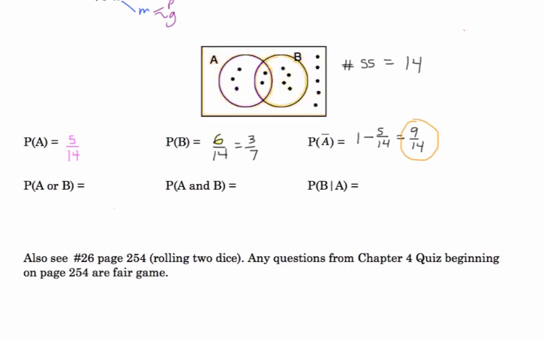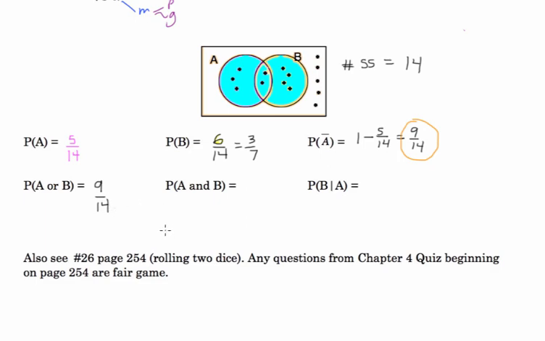Probability of being in A or B. That's this picture. You're in A, or you're in B, or you're in both. It's that picture right there, A or B. So how many dots are there? 1, 2, 3, 4, 5, 6, 7, 8, 9. So that's 9 out of a total of 14, 9/14.